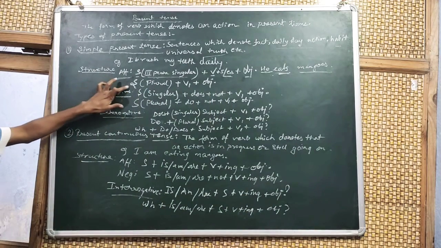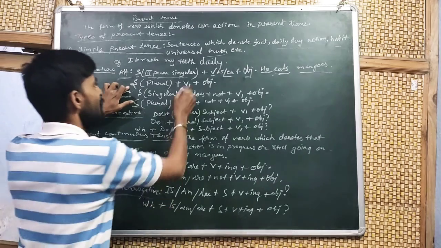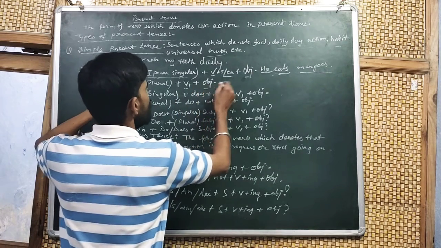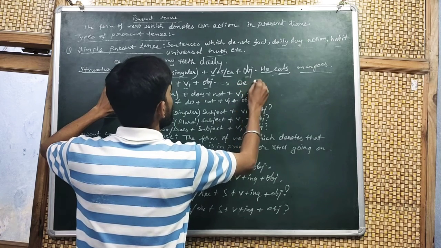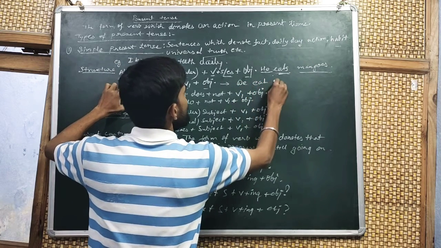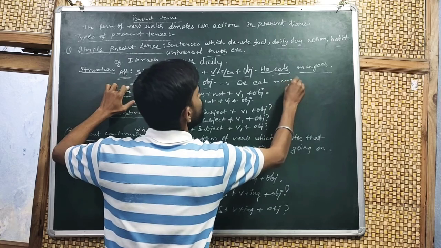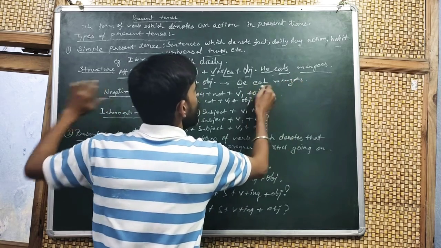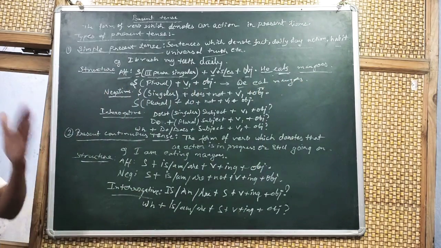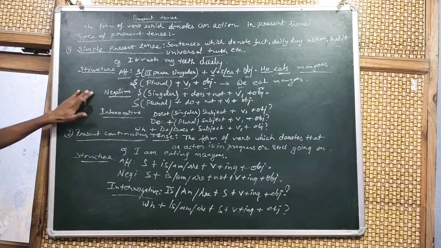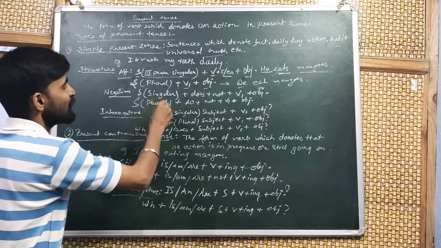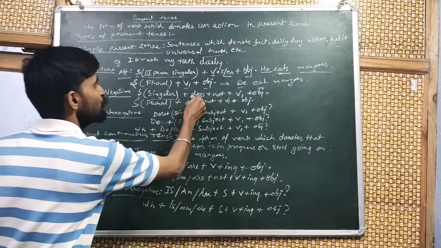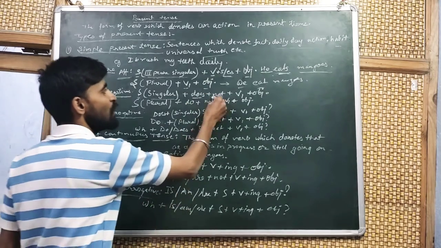Now the second one: if the subject is plural, then we add V1 plus object. Means if the subject is we, then we eat mangoes. We use only V1, not s/es. For negative, if we want to make the sentence negative, and the subject is singular, then we use does not.